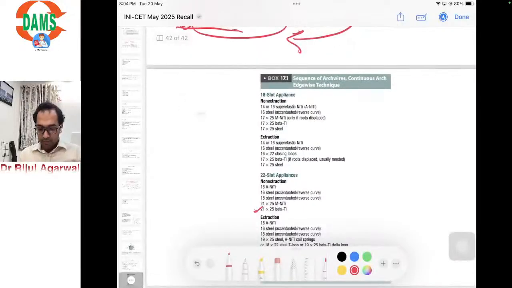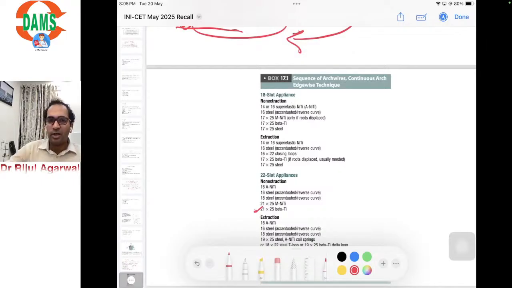Okay, so this concludes our discussion. There were a few more questions that will be taken. One was on distal shoe, which will be taken in the pedo section. There was one question on the wires as well, TMA wire and stiffness and all that, which will be covered under the dental materials topic. There were a lot of questions this time from ortho. Approximately 15 to 20% of the paper was on ortho or ortho related topics only.